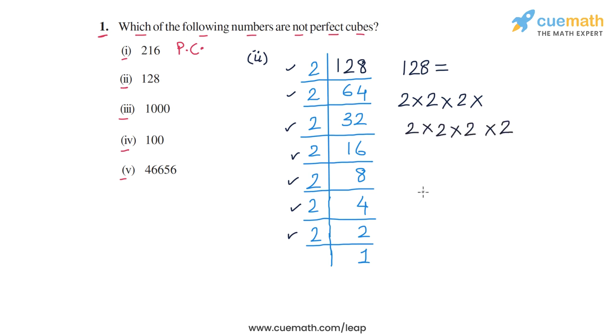So if we try and group these factors into triplets, we have one triplet of 2, we have another triplet of 2, but then this last 2 is not part of a complete triplet, and this means that 128 is not a perfect cube. Okay, so let's write this as NPC, not a perfect cube. So 128 in part 2 is not a perfect cube.